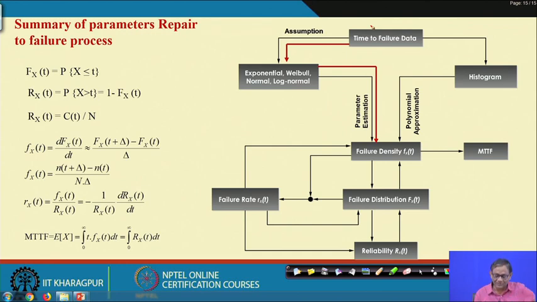So, exponential distribution is extensively used in safety as well as reliability study, particularly when we are interested in component level failures. Okay. So, now let us see what exponential distribution is, how it is derived, and with some examples we will also show you the calculations.